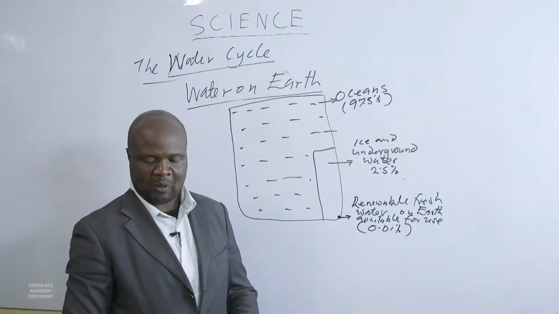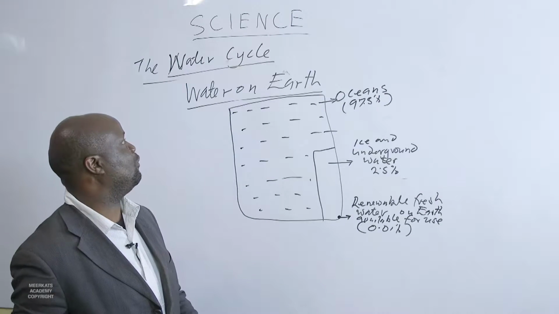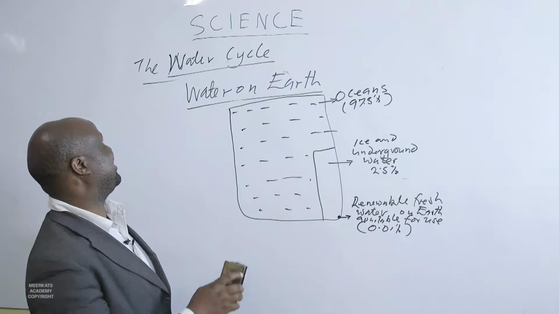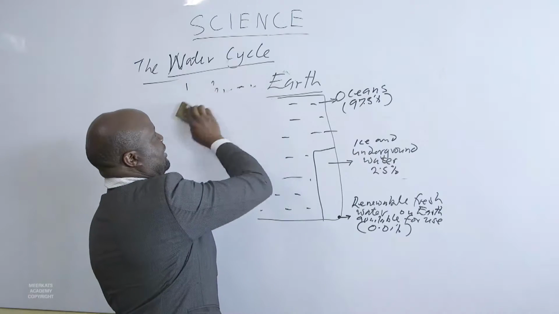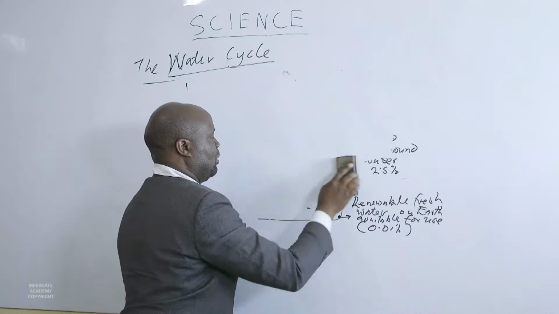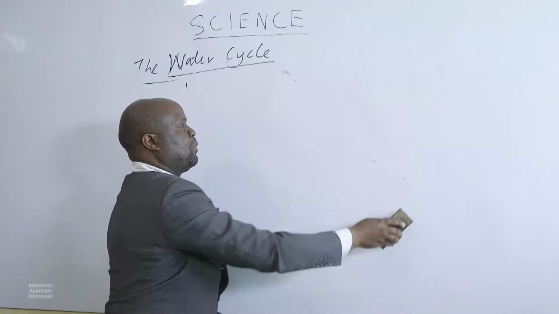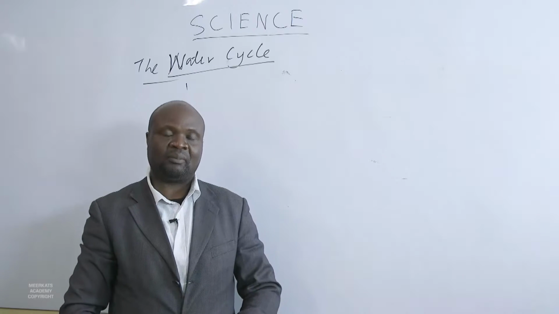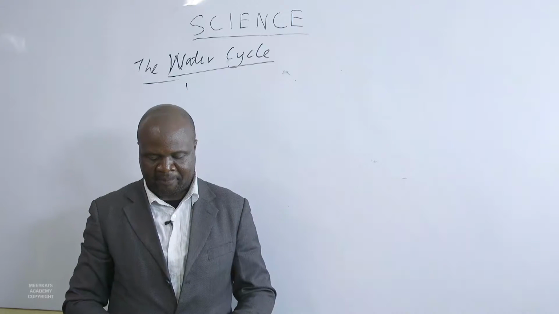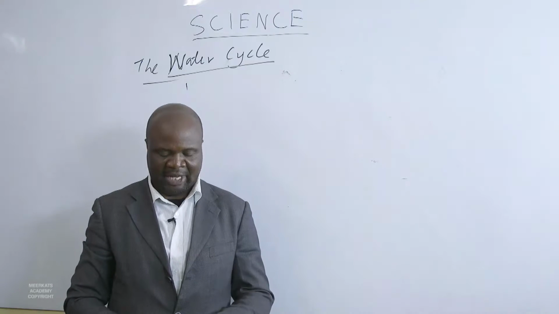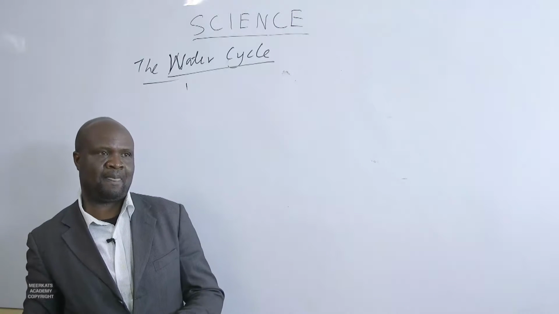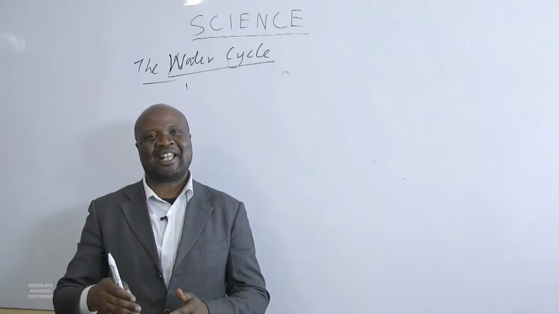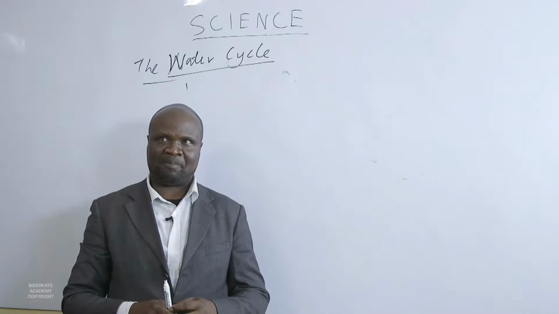Now, we have seen the percentage of water on earth. Now we can look at the water cycle. On the water cycle, the water on earth has been recycled over and over.